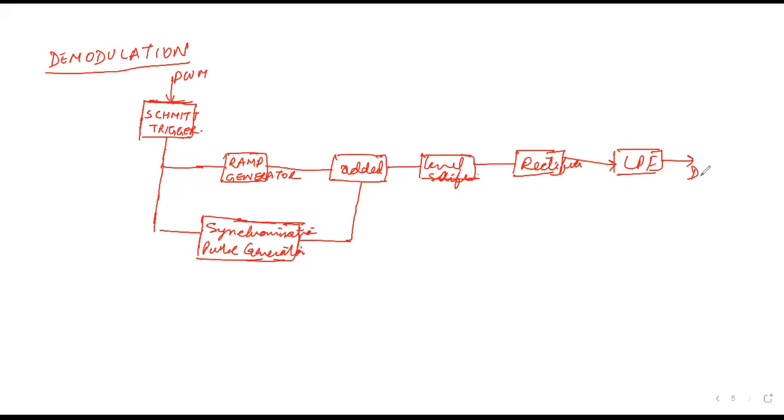Hence, we will get a demodulated output signal. So this is the very basic block diagram for the demodulation, and we can see the output or the modulating signal at the receiver side. Let us see the output signal in the next page. Please rejoin again.